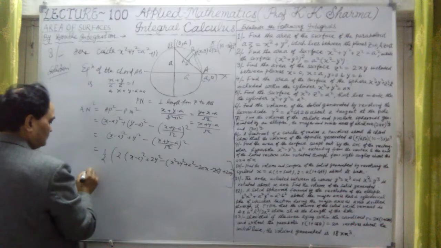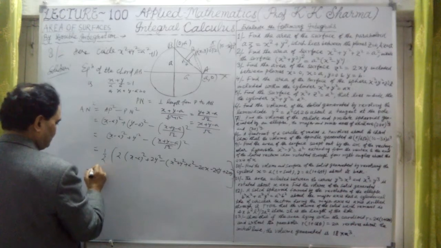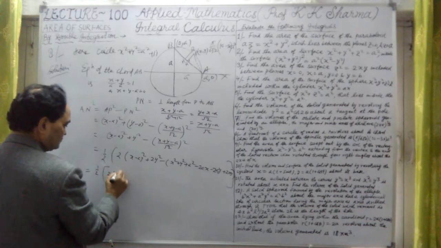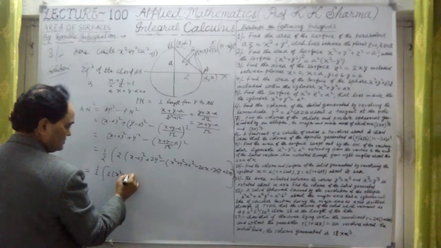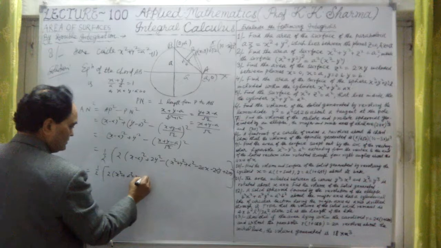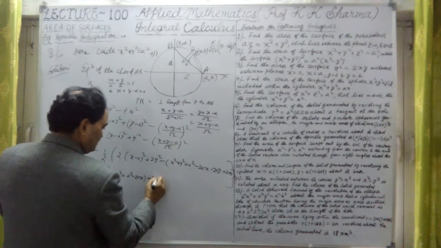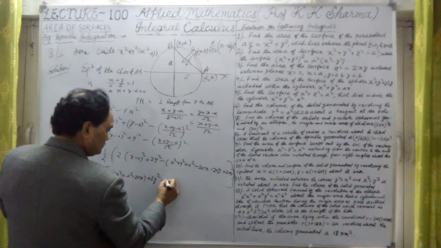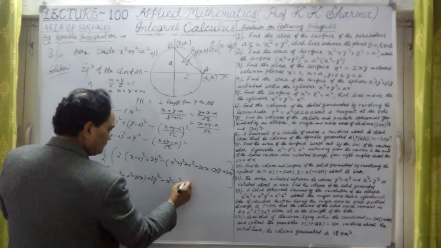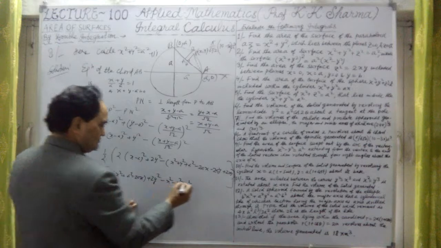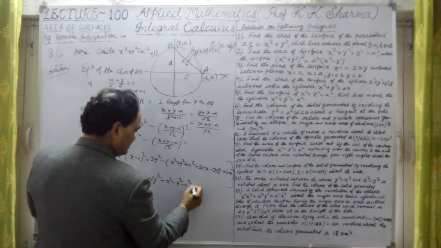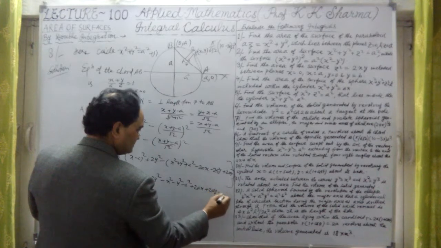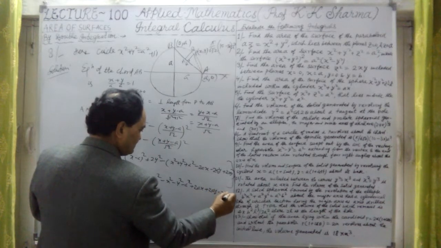Okay, now further let me solve it. Twice multiplied. First let me open this whole square. So it will give us twice x square plus a square minus twice ax plus 2y square minus, if I open this whole, minus x square minus y square minus a square. This is plus twice ax plus twice ay minus twice xy.